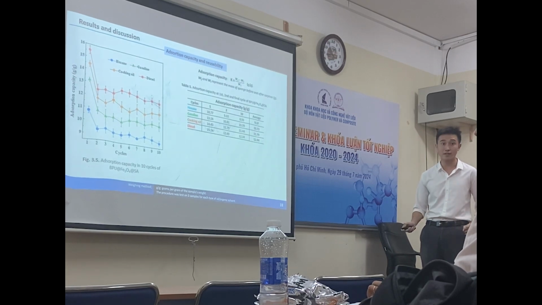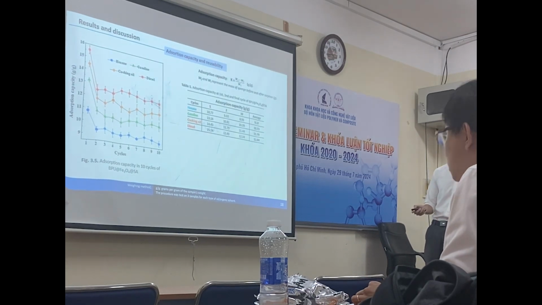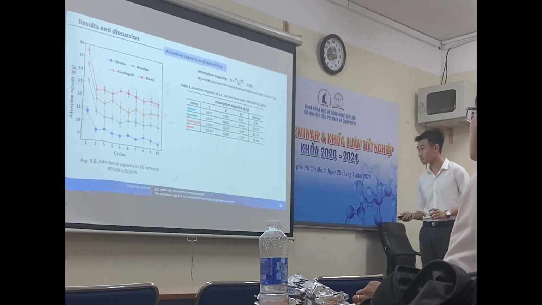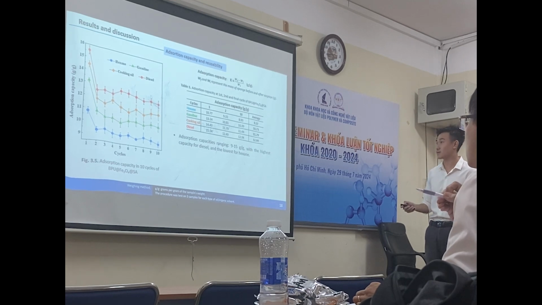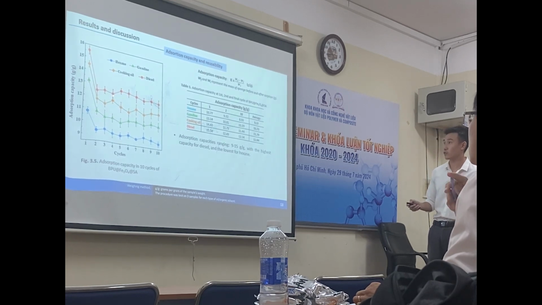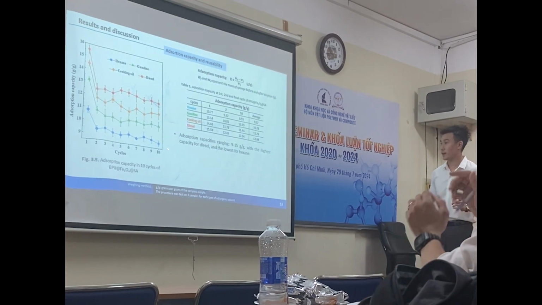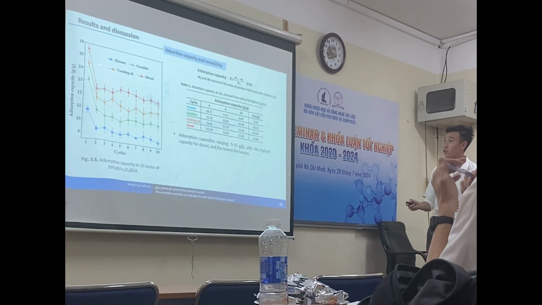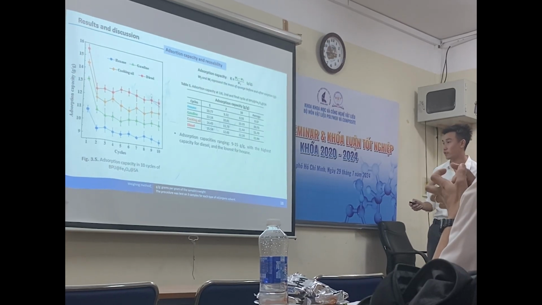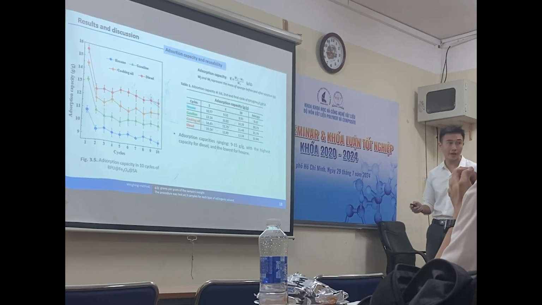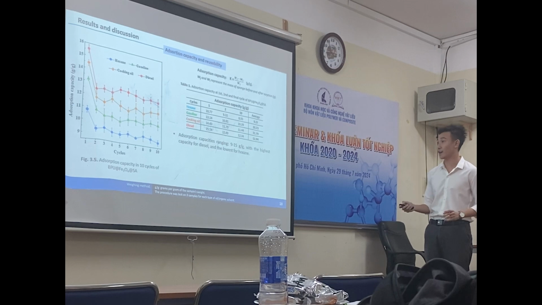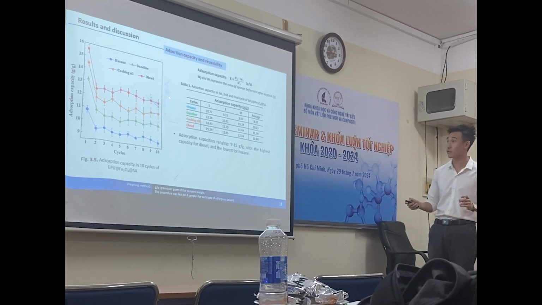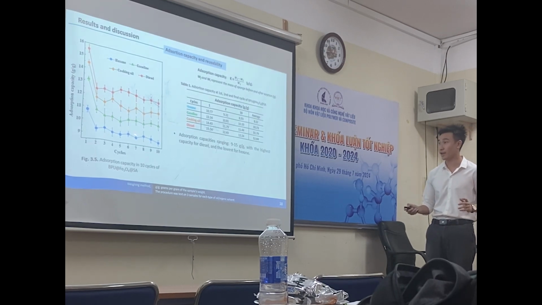In figure 3.5, the absorption capacity ranges from about 9 to over 15 grams per gram of the sample weight, with the highest capacity for diesel and the lowest for hexane.